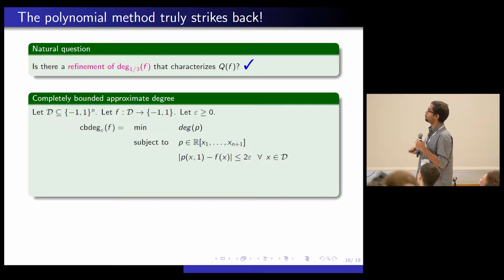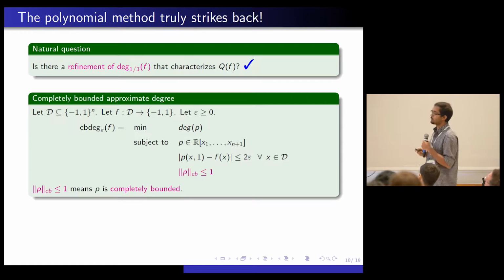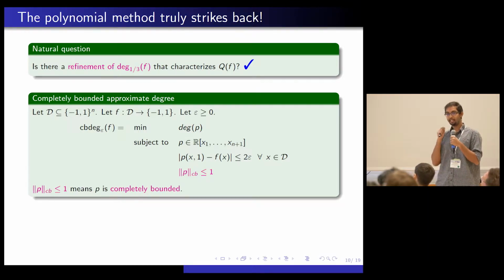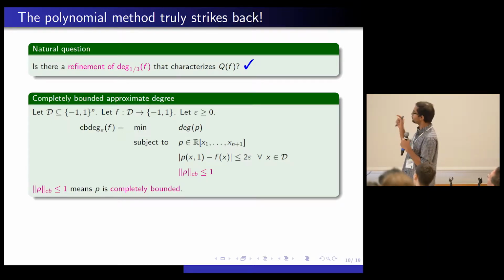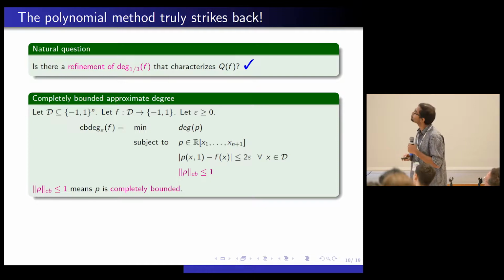So what is the extra condition that we put? Recall that in approximate degree, what did I want? I said the polynomial is just bounded. On the entire Boolean cube, it should be between minus 1 and 1. But I'm going to put something that's funny. I'm going to say the polynomial should be completely bounded. I'm going to define completely bounded later. But let's just say for now we have completely bounded degree. This is how I'm defining it.